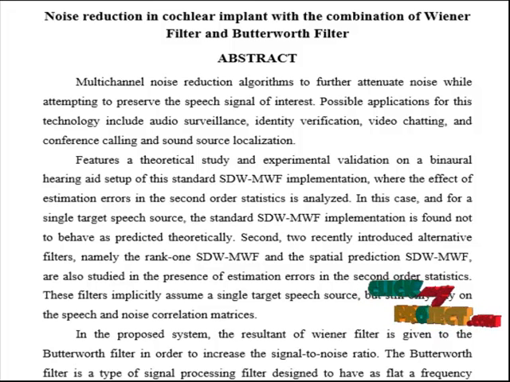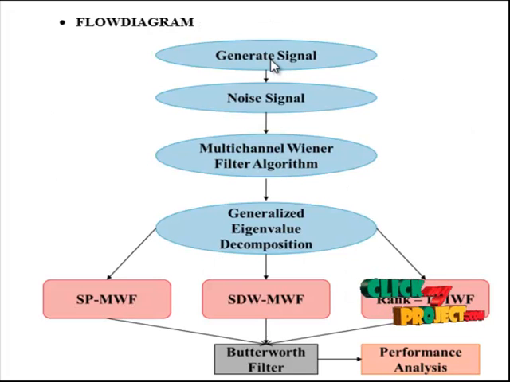Let me discuss the flow diagram for our process. First, to generate the signal, the input signal is a voice signal. The voice signal information is converted to input data values. Thus, the data values are converted to a binary pattern and given to the process. The sample data is given to the process, then we plot the sample data signal. Next, in the pre-processing stage, we filter out the noise signals, and in the noise signal stage we add random noise to our input signal in order to make our input signal a noisy signal.